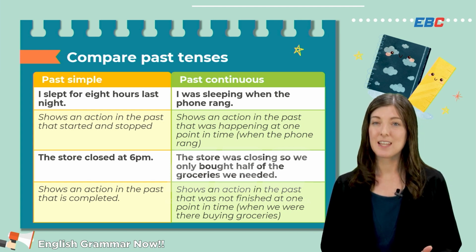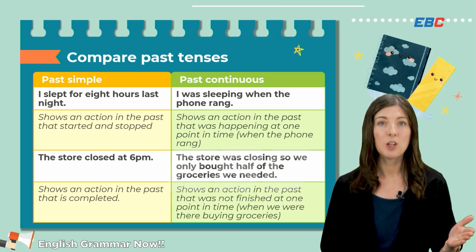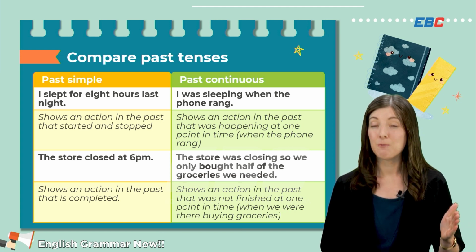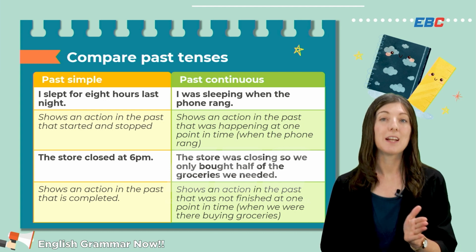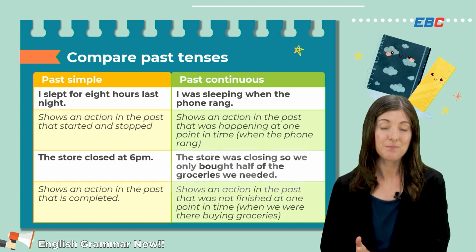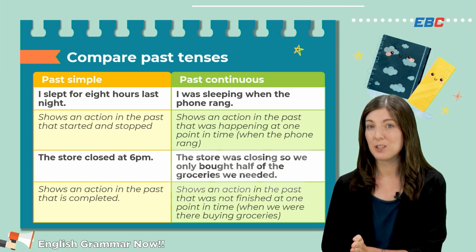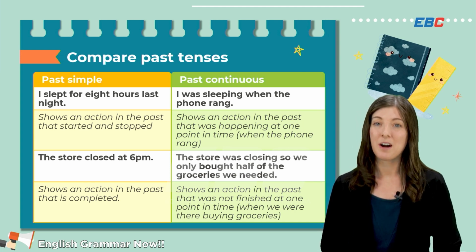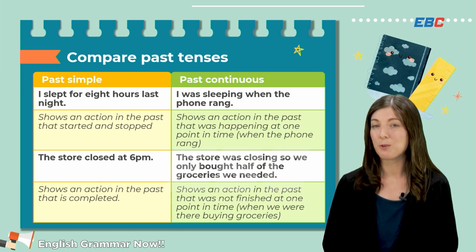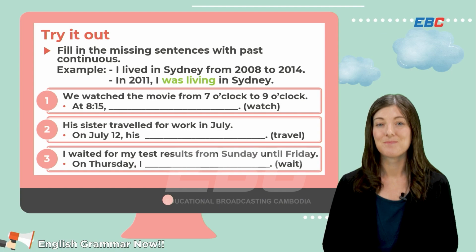This shows us that the action, closing, hasn't finished when we were doing something else. So, for some time, the store was closing, which is why we didn't buy all the groceries we needed.